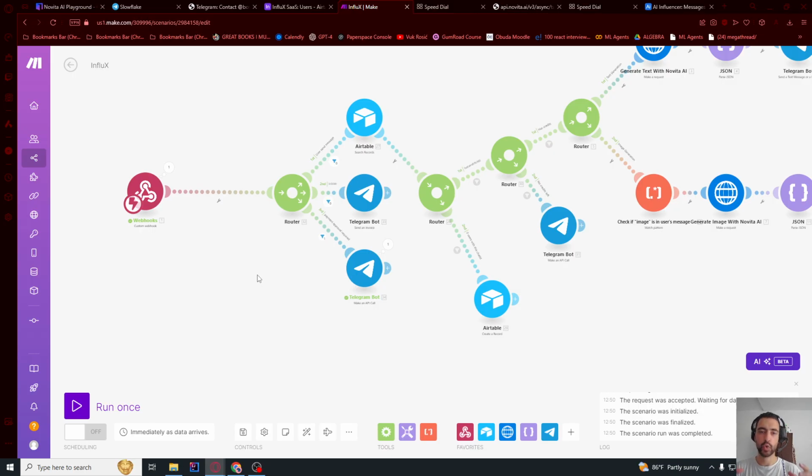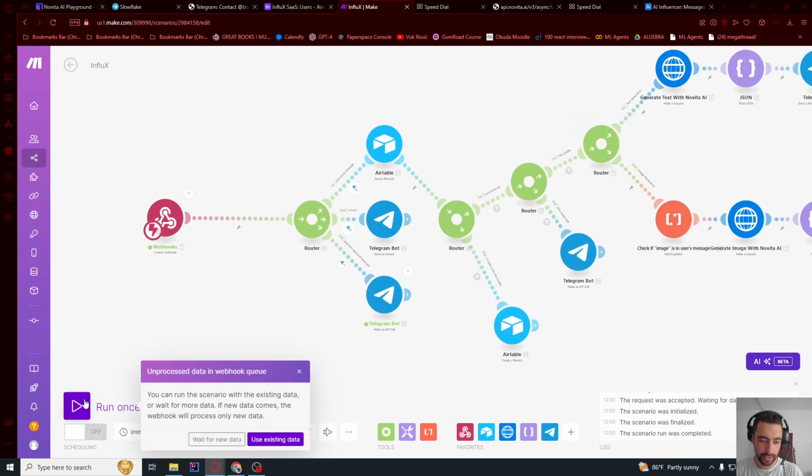And now, when the payment is successful, we need to add credits into the Airtable database. So I think if you click here, you should immediately see this use existing data. This is we got another webhook call that says payment successful. That's why I deleted all of the previous data, so we only have this one. So use existing data. If you don't see this, then you need to go through the process of payment again. First, just run once, answer pre-checkout query, and then you will also get this use existing data.